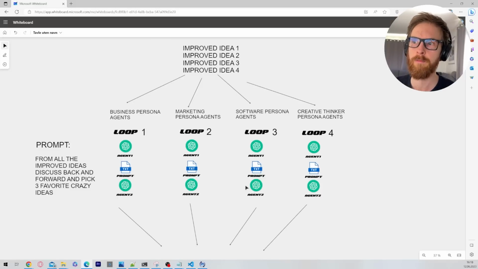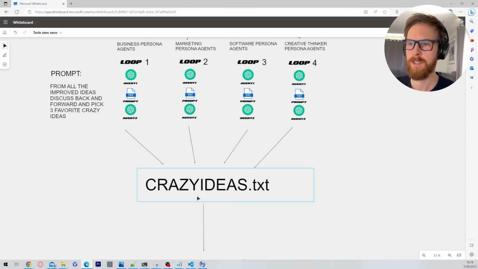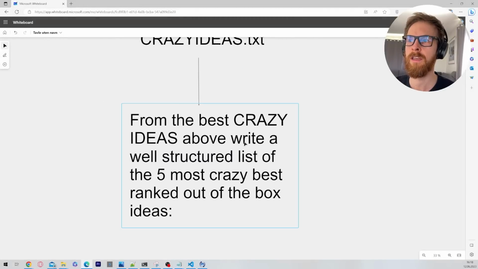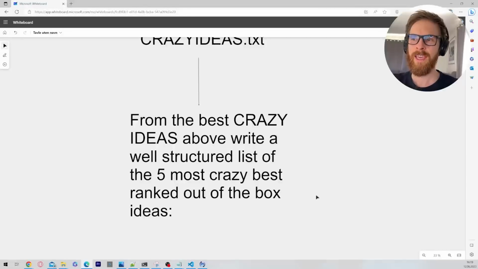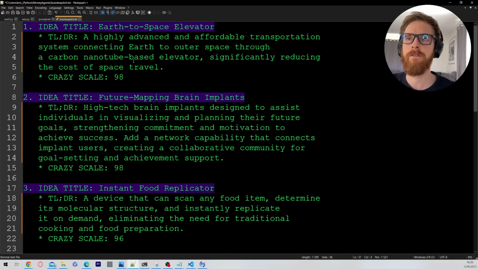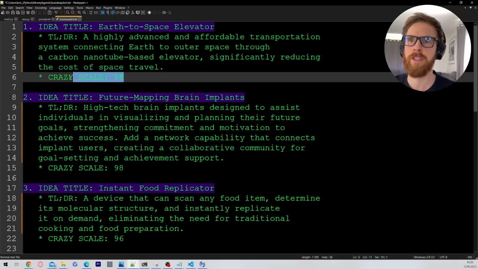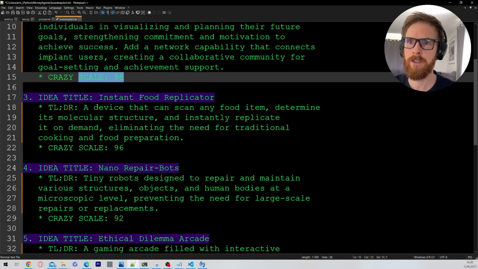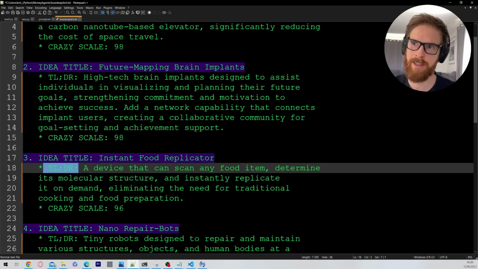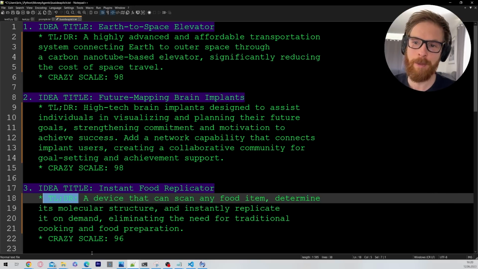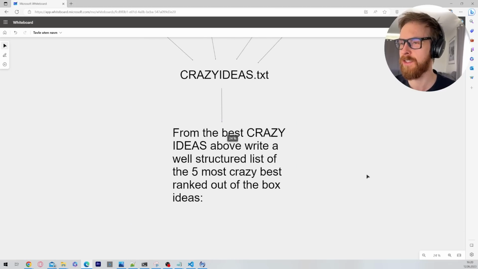So every single loop is going to select 3 new ideas, and we're going to save those. So that's going to be 4 times 3, so 12 ideas to crazyideas.txt. And from the best crazy ideas above, write a well-structured list of the 5 most crazy best ranked out of the box ideas. And that is a simple prompt we have at the end, it can be a bit unstructured. So when we run this, we kind of end up with this. So you can see here 5 different ideas, kind of well structured with the crazy scale and title and the TLDR of each idea, right? And that was basically the whole idea behind this OracleAGI system I created.